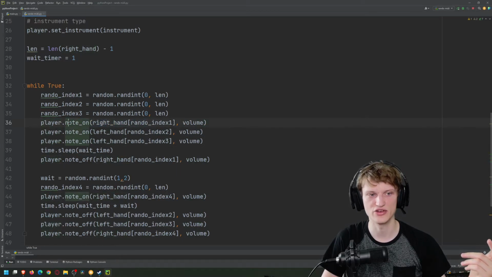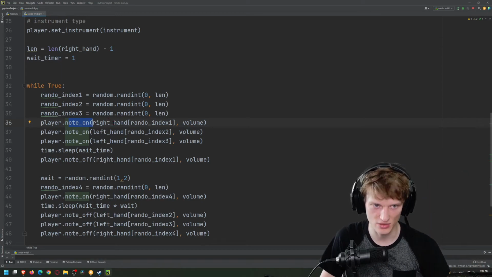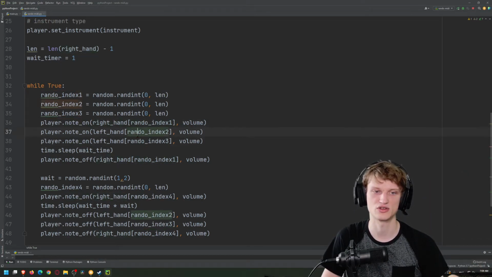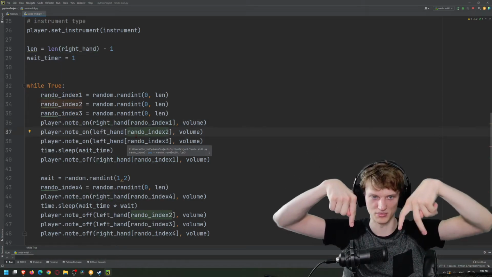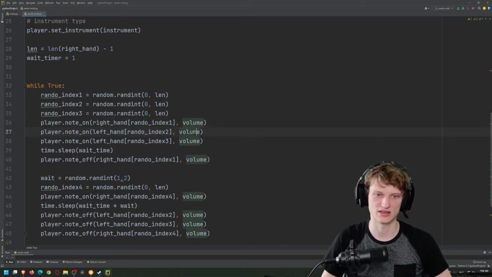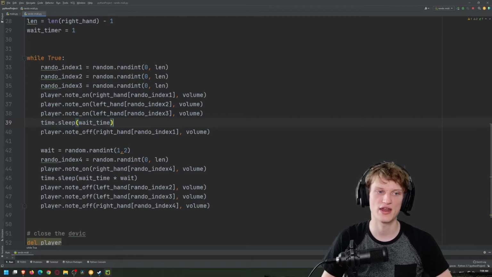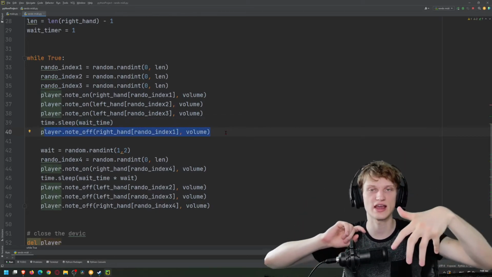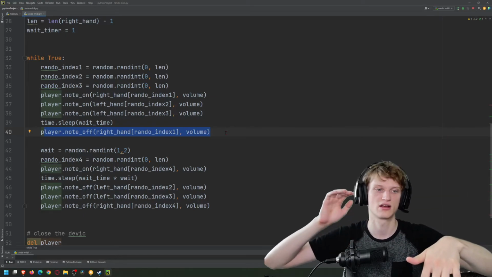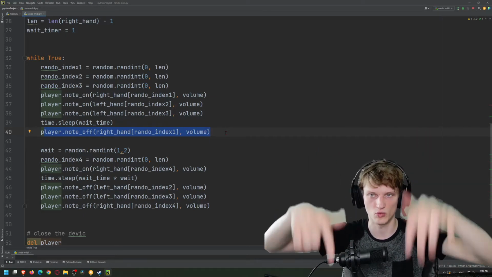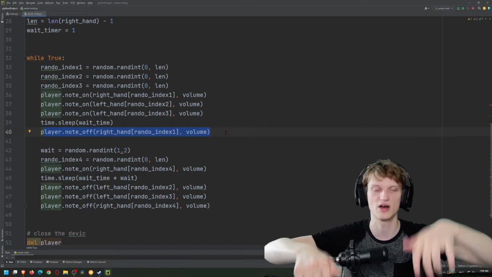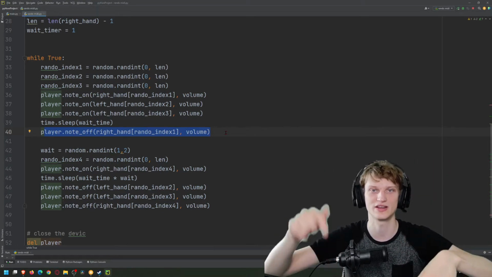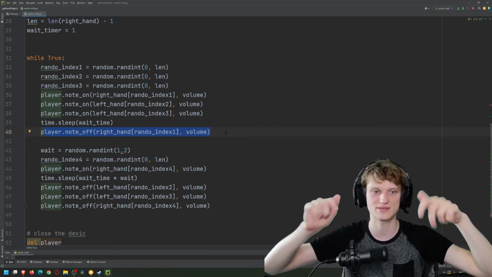So player.note_on. So press the note of the right hand, and then the two left hands making a chord, like that, at a certain volume. And then it's going to wait on the timer, and then I'm going to note off on the right hand. So we want the left hand to just play every couple of times. So 1, 2, 3, 1, 2, 3, 1, like that kind of beat. So that's basically what we're going for.